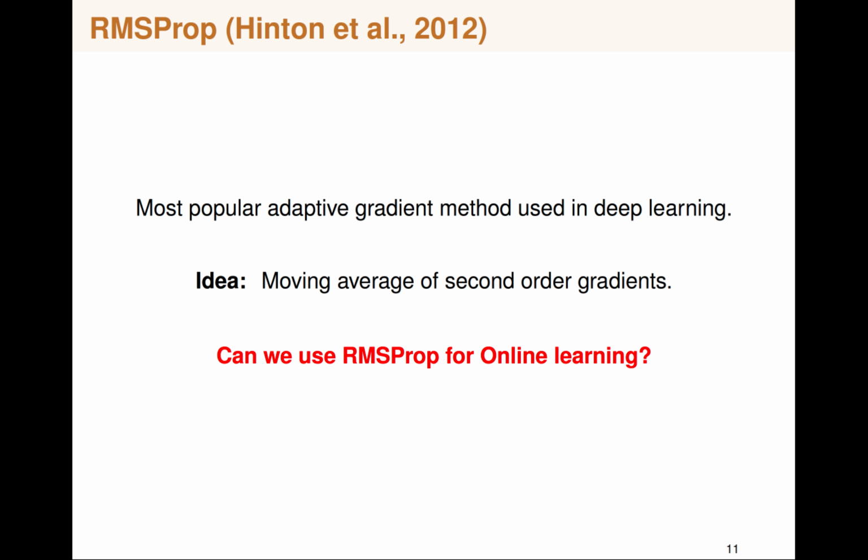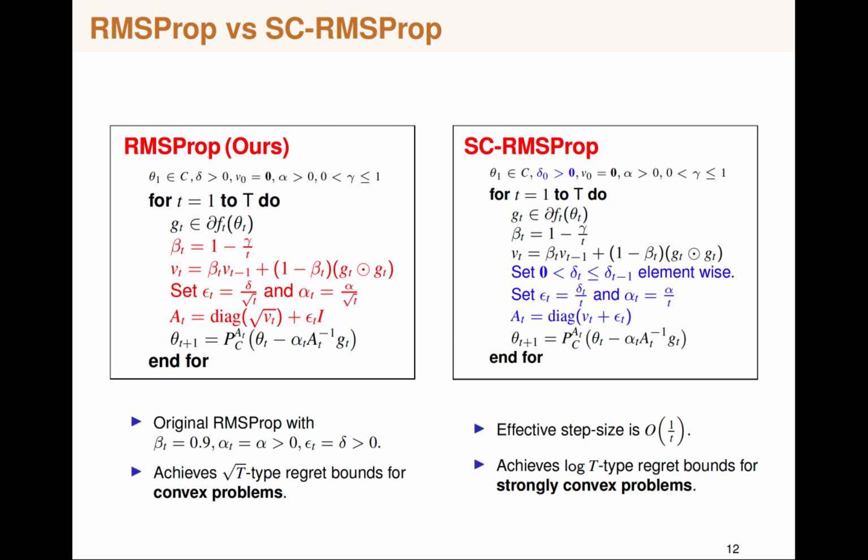Now we consider the different part of the talk, which is to convert the RMSProp algorithm, which was proposed for deep learning, into the online convex optimization setting. The basic idea behind RMSProp was to use a moving average for the second order gradient term, which we had for Adagrad. So if you remember from Adagrad, there was exactly the same kind of algorithm, but the Vt was just Vt minus 1 plus this particular term.